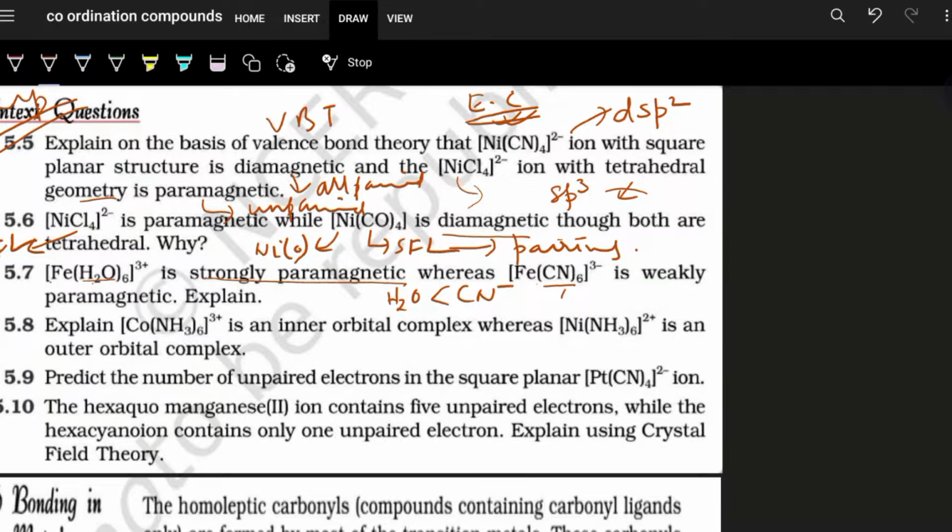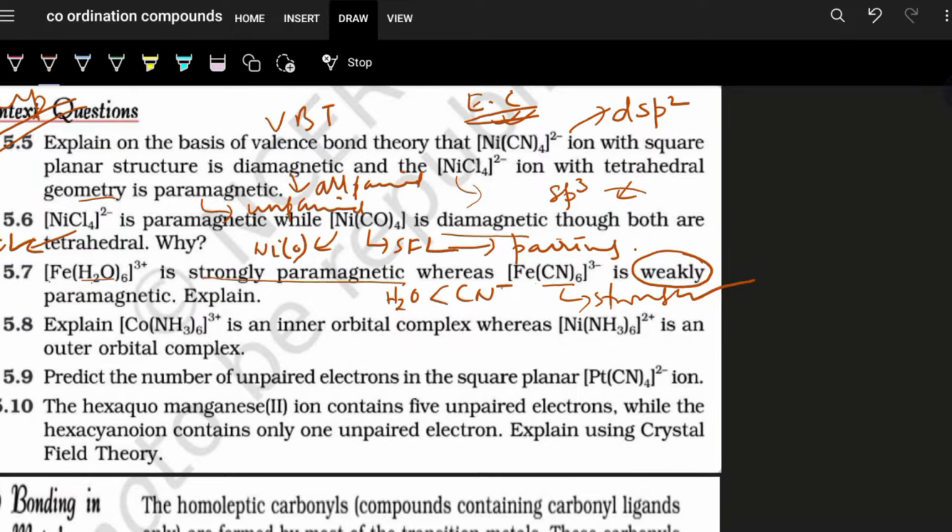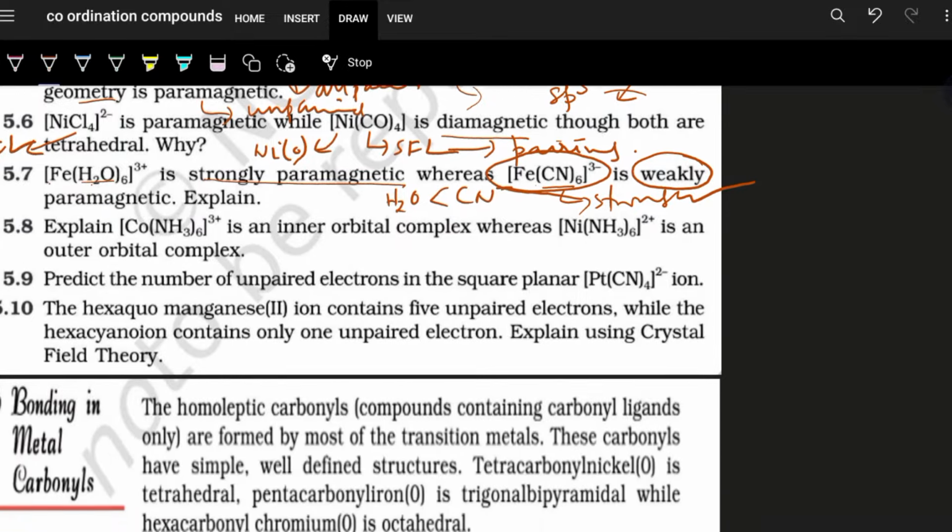So this is a stronger field ligand, for which it is weakly paramagnetic. So you need to write the oxidation state, you need to write the electronic configuration, and since it is weakly paramagnetic, that means the number of unpaired electrons should be less in this compound than the other.